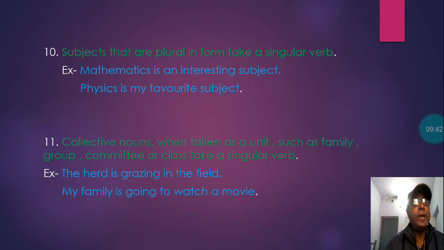Collective nouns, when taken as a single unit, such as family, group, committee or class, take a singular verb. Like, the herd is grazing in the field. Herd is used here as a unit, so it is "the herd is." Although in a herd there are so many animals, the herd is grazing in the field because the herd is used as a single unit. My family is going to watch a movie. Here it will not be "my family are." My family is. In the family there are many members, but family is a unit.